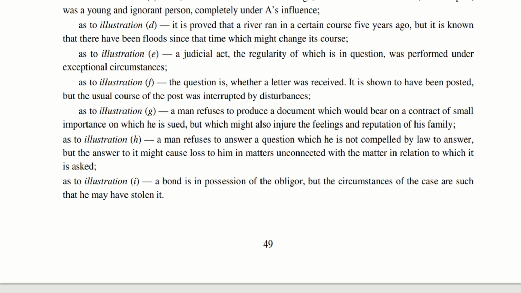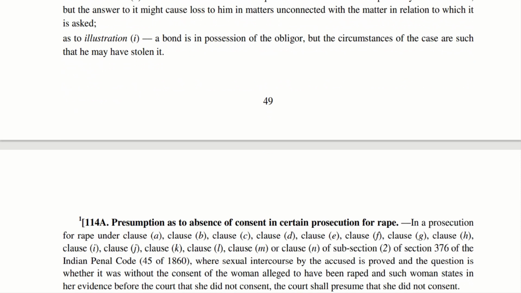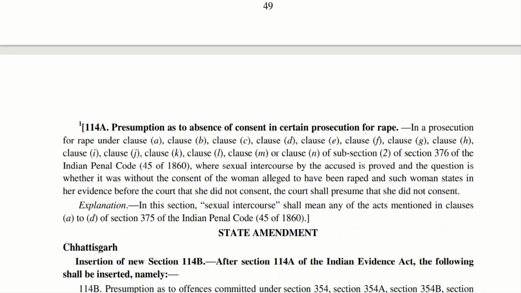Next is exception to illustration I. So if there is a bond which is in possession of the obligor, but the circumstances show that he might have stolen it actually. Imagine I am writing a bond and giving it to my friend, but without the knowledge of my friend, I sneak into his house and steal that bond and take it with me. So in that case, this illustration I will not apply. This particular instance will be an exception to that illustration I.